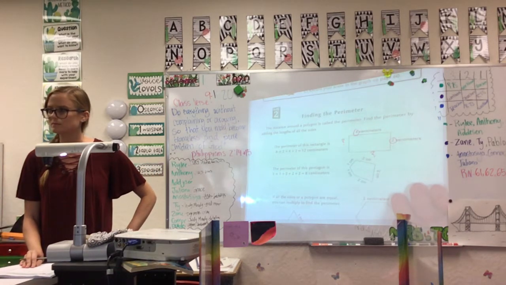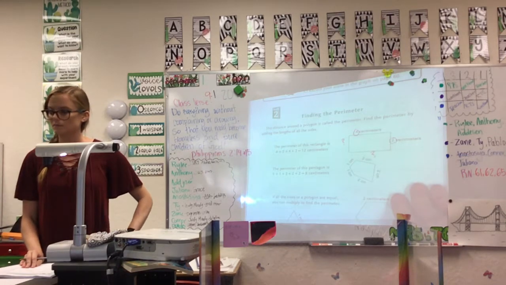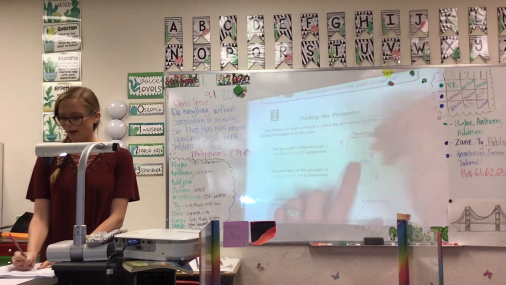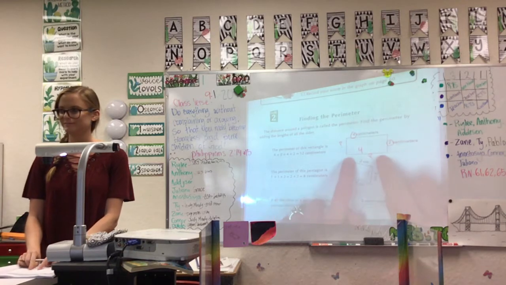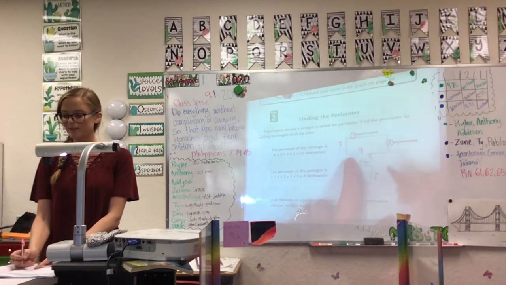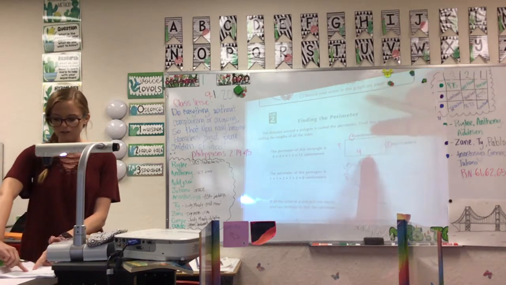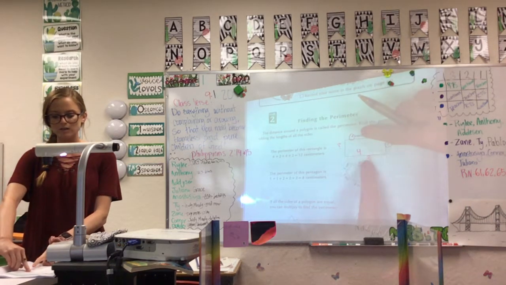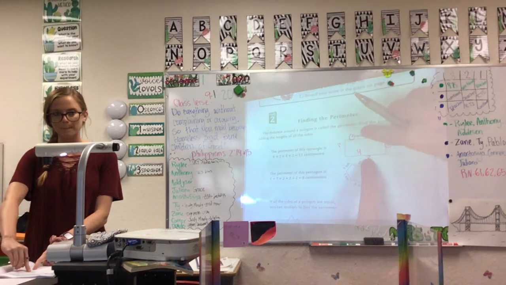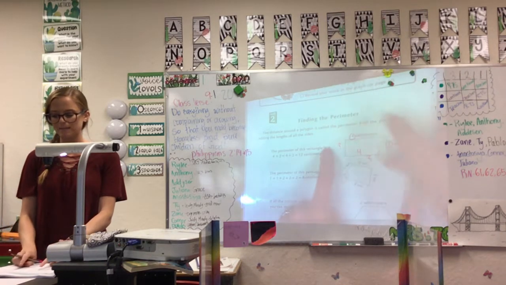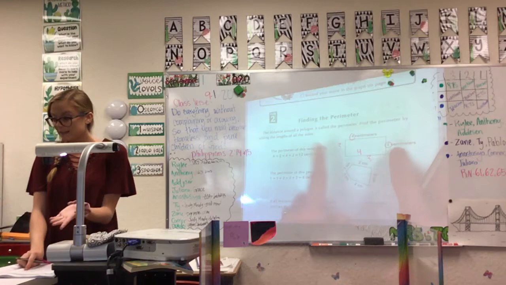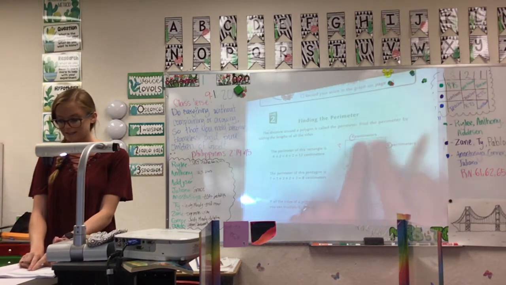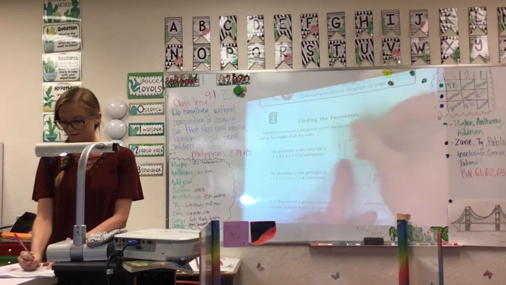Connor? The one on the bottom is the same as the one on the top. How did you know that? Because it says on the top. Yeah, they're the same lengths. With the rectangle, the top and the bottom sides are the same, and then these next to them are the same. That makes sense because they look like they're the exact same length.